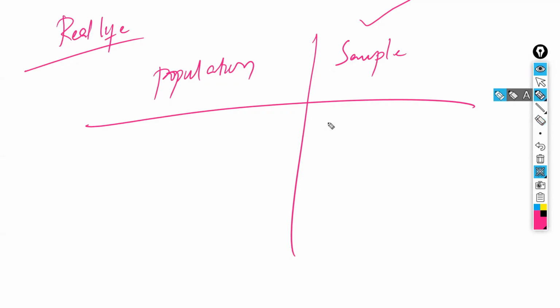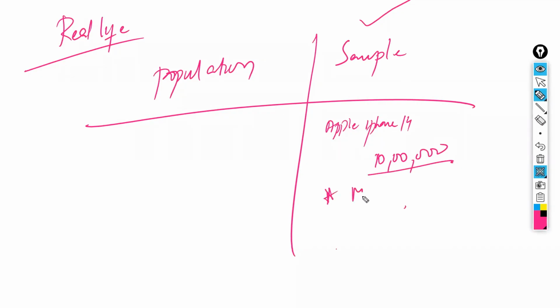Finally, consider Apple, the Apple iPhone, the same example we have taken. Whatever ratings we get, for example, if I want all 10 lakh ratings, only then can I do the population analysis. For getting all these 10 lakh, we have to spend more money in terms of advertising on social media, continuously for 10 or 15 days instead of 1 or 2 days. It takes more money, right? In social media, we can't get advertisements free of cost.